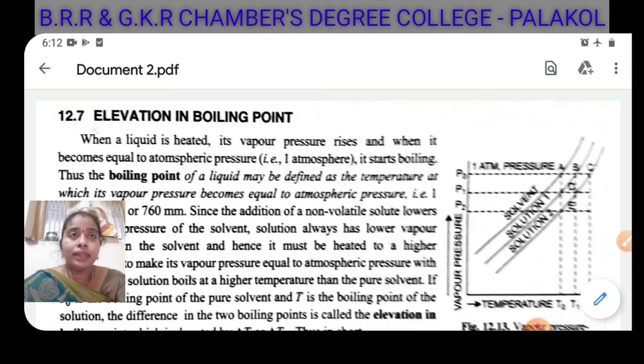Then we studied the first colligative property, that is, when you add a solute, some of the surface is occupied by the non-volatile solute molecules. So the surface area available to the solvent molecules decreases, as a result of which the vapor pressure of the solution is always lesser than the vapor pressure of the pure solvent. And this colligative property is known as the relative lowering of vapor pressure. It is relative to the original vapor pressure of the pure solvent.